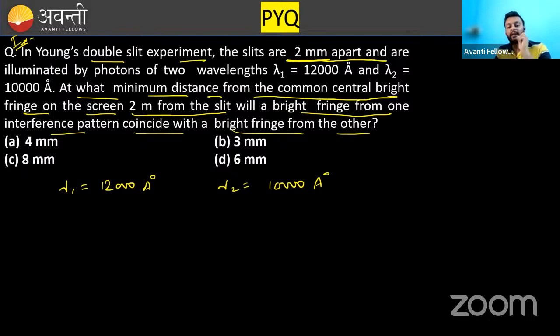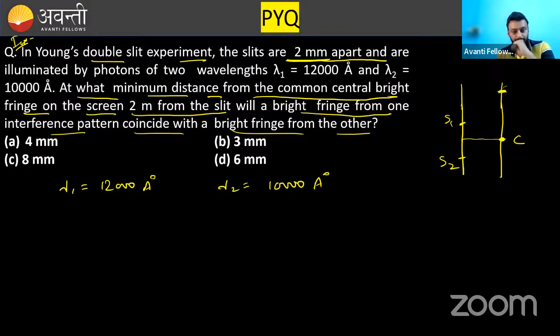The language might be very difficult for you. They are saying that in a YDSE experiment, they are using two lights, and this is the common central maxima C. They are asking for the least distance from this common central maxima where the maxima will coincide for the first time.